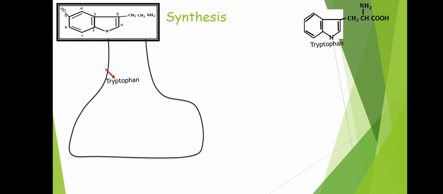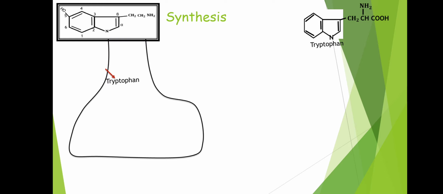Serotonin and tryptophan structures are almost similar except for two differences. First difference is on the fifth position we need to add an OH group, and second difference is we need to remove this COOH. So from tryptophan if you add OH group and remove COOH, then it will look similar to serotonin, and accordingly we should plan the synthesis.